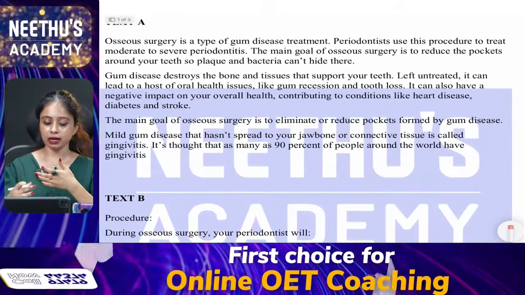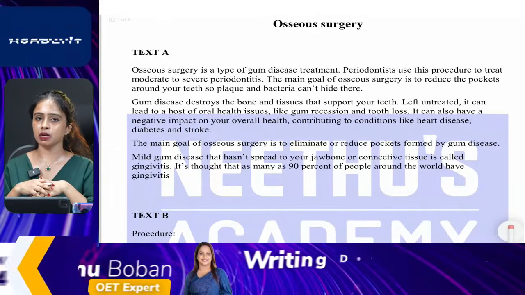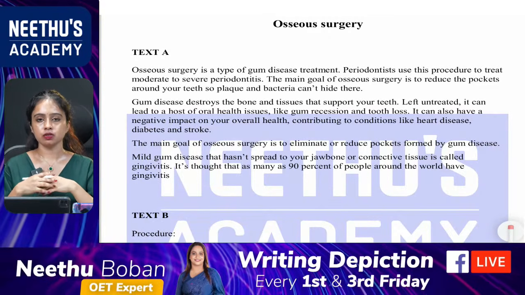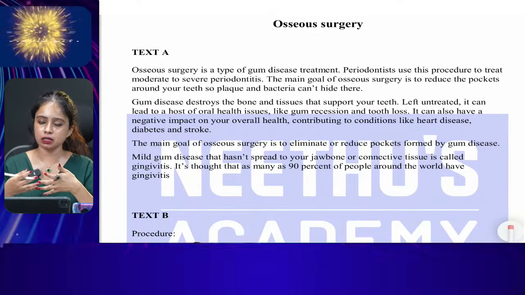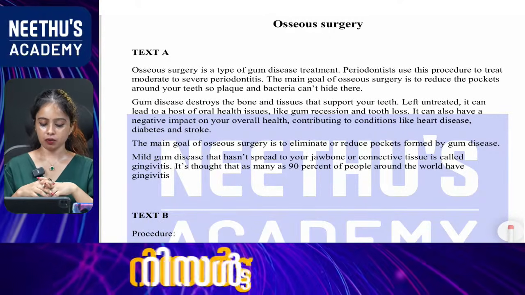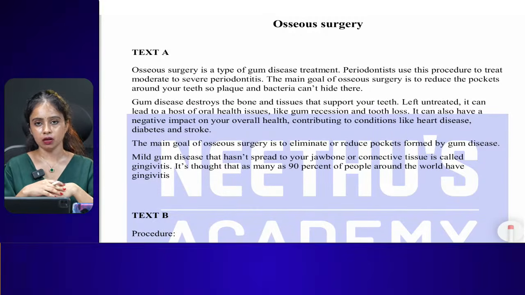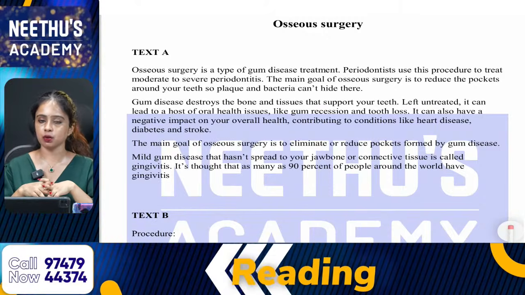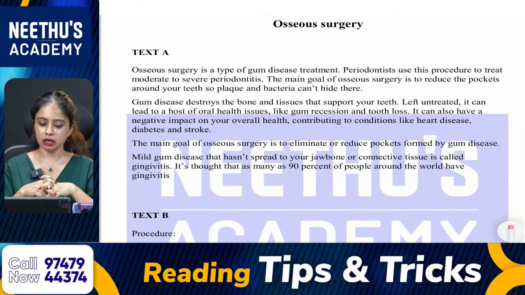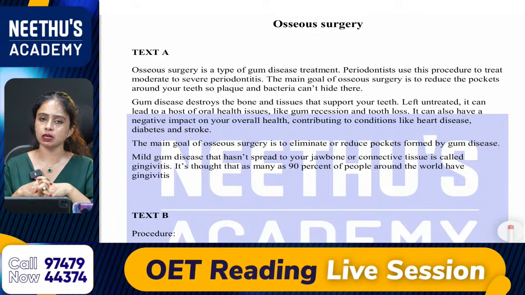When you read these 4 texts, it is very important to know some kind of technique or strategy. Through constant effort and practice, we can make it possible. First of all, I'll tell you the strategy we are using to complete part A within 8 minutes. We are using the technique called the skimming and scanning method. So what is the skimming and scanning method?